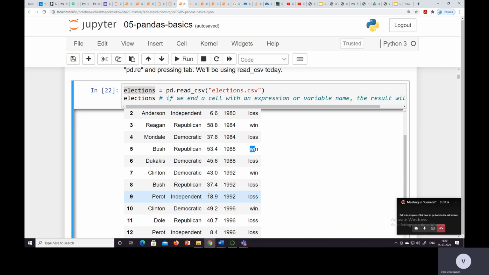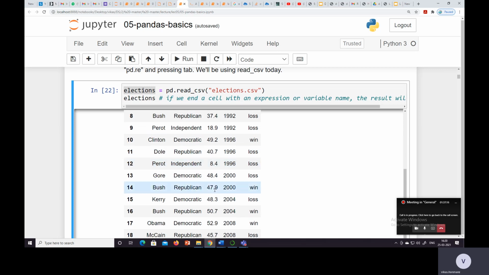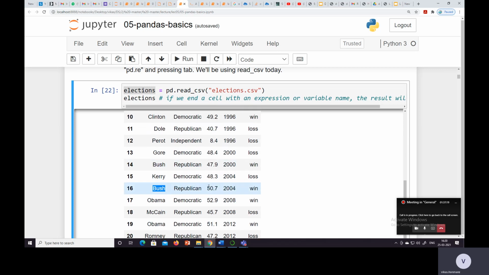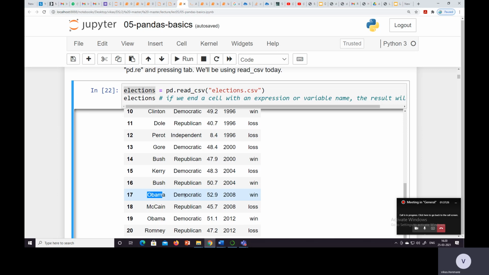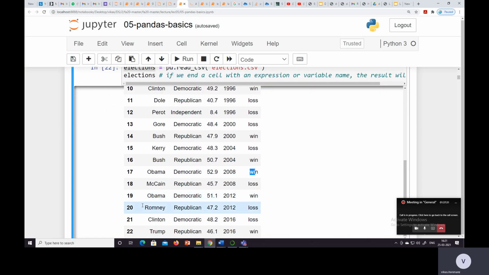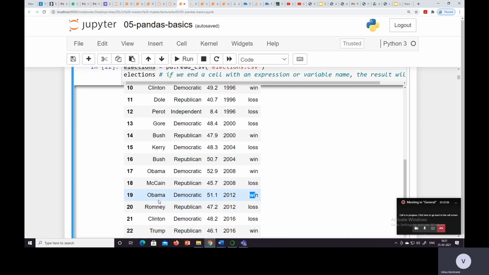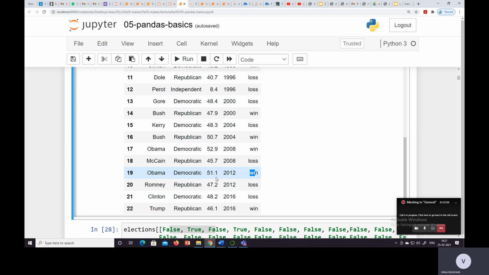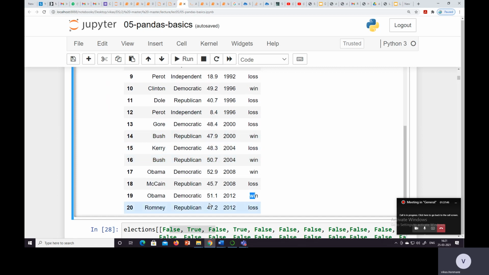Then here Bush 50.7. Okay, there is 50.7 and a win. Also we have Obama 52.9 and a win. Then Obama 51.1 win. Okay, these many results we will get, 1, 2, 3. Okay, I'll just write down the result here.